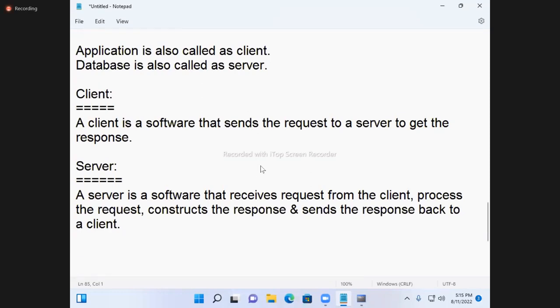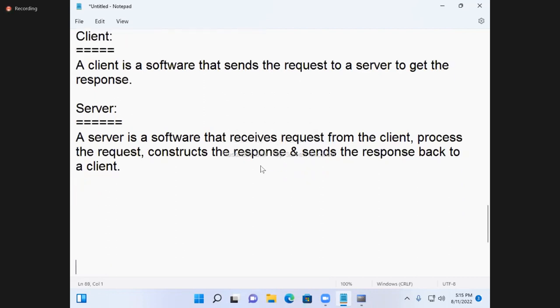A client is a software that sends a request to a server to get the response. Any software that is sending requests to get the response is called a client. Any software receiving requests, processing requests, constructing the response, and sending the response back is called a server.